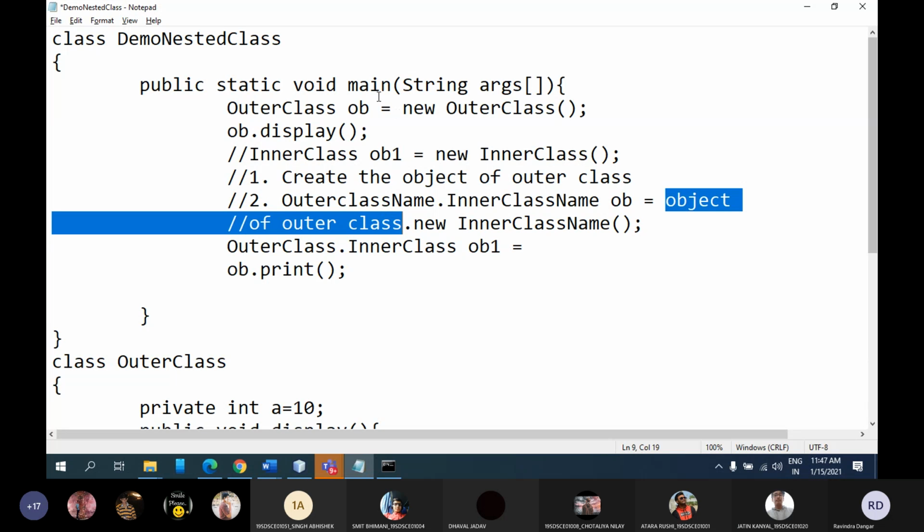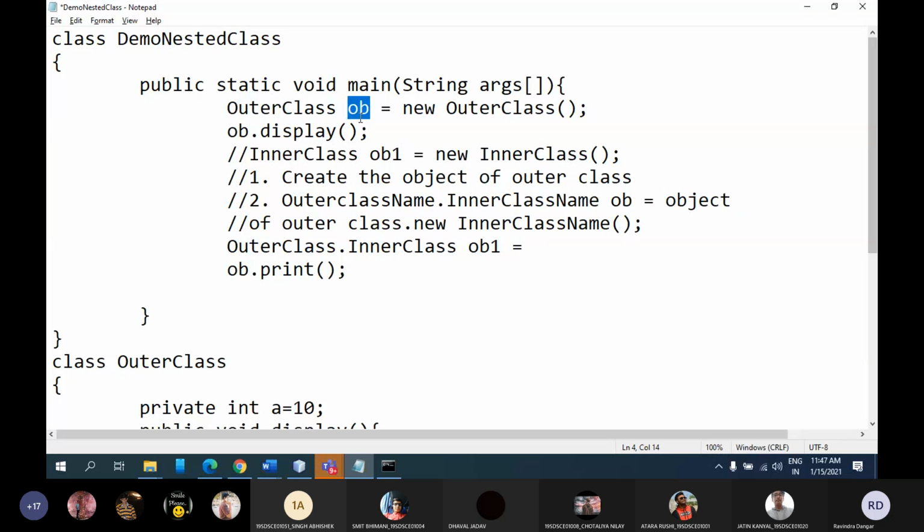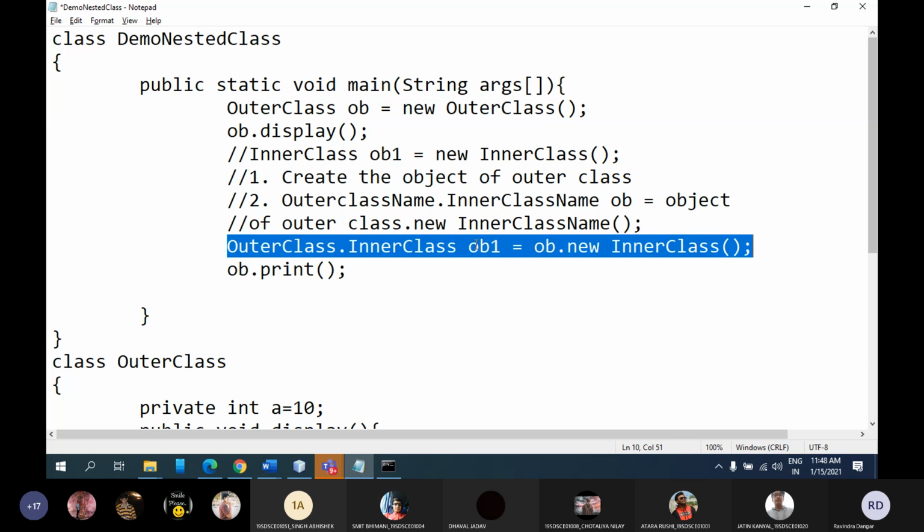OB. Correct. Object of outer class is ob, which you have already created in step number one. So you can write ob dot new keyword, ob dot new keyword. So I can write new, and inner class name. Inner class name is inner class. Then parenthesis and semicolon. That's it. So this is how you can create an object of any nested class.